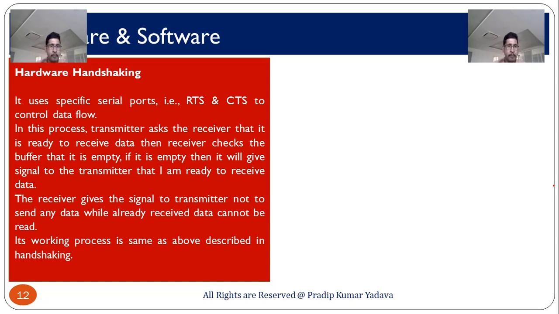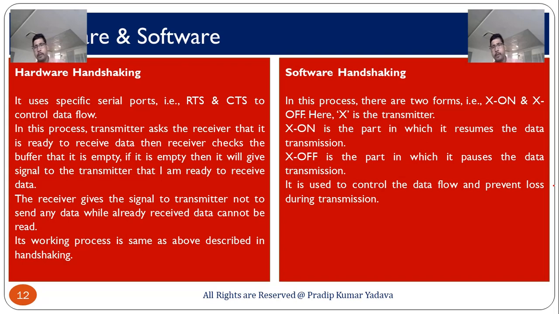The receiver gives this signal to the transmitter not to send any data while already received data cannot be read. Its working process is the same as described above in handshaking. In software handshaking there are two forms, one is XON and the other is XOFF. X is the transmitter; XON means it resumes the data transmission, XOFF pauses the data transmission.